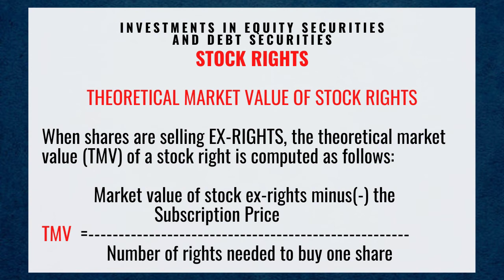When shares are selling ex rights, the theoretical market value, or TMV, of a stock right is computed as follows: TMV equals market value of stock ex rights minus the subscription price, divided by the number of rights needed to buy one share.